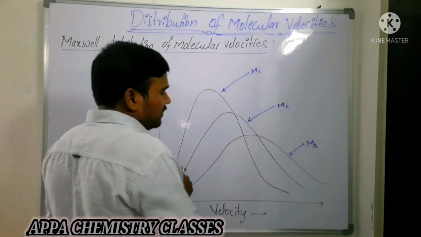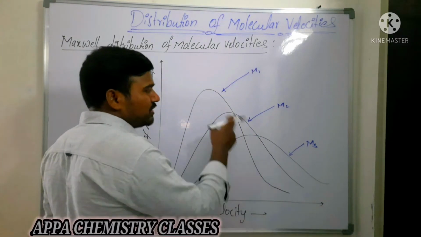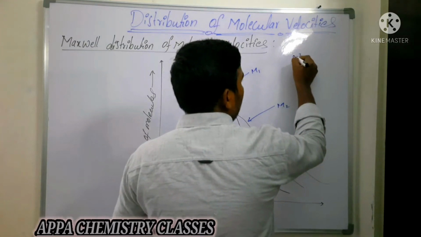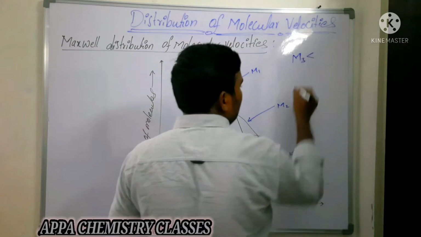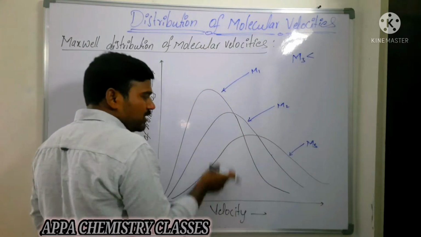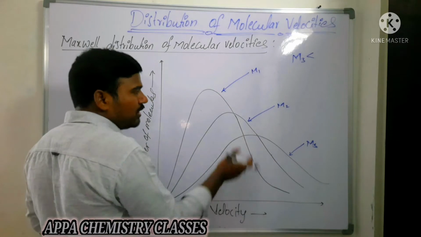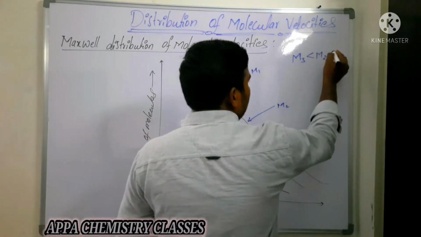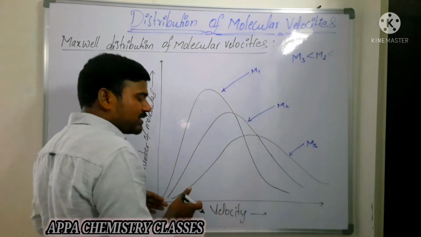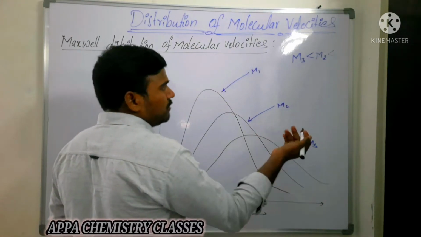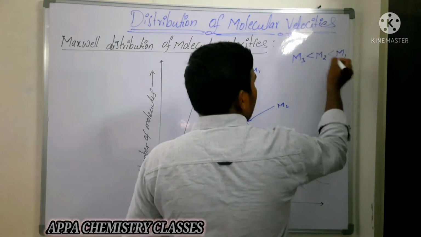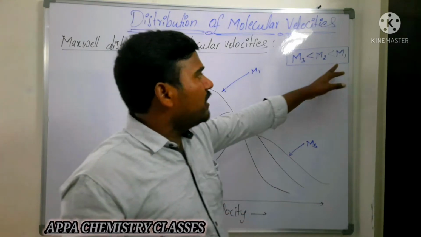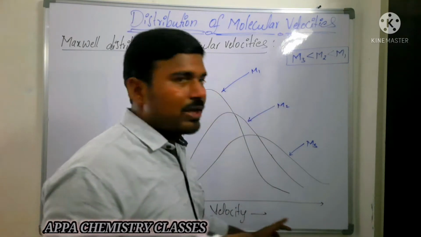Now you see here, which gas molecule has more velocity? M3 has more velocity, that is, M3 has the low molecular weight. M2 has somewhat less molecular velocity compared to M3, which means M2 has more molecular weight than M3. M1 has somewhat less velocity than M2 and M3, which means M1 has more molecular weight. This is the order of molecular weights: the heavier one will have low velocity.